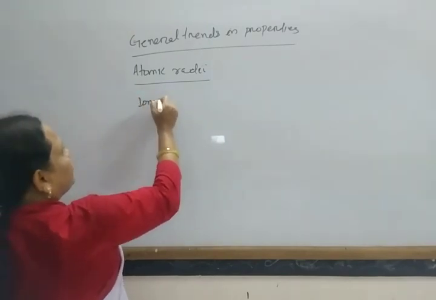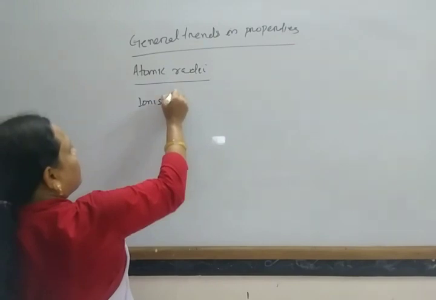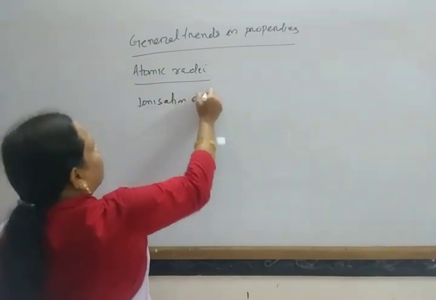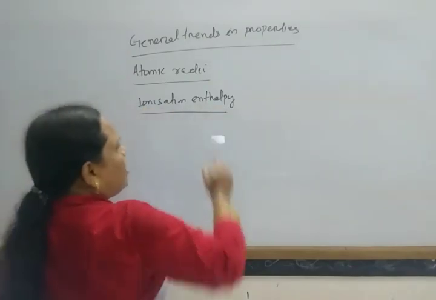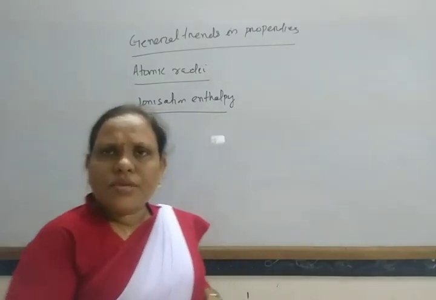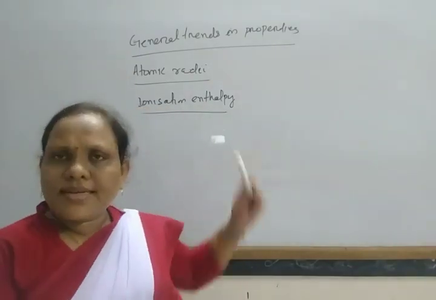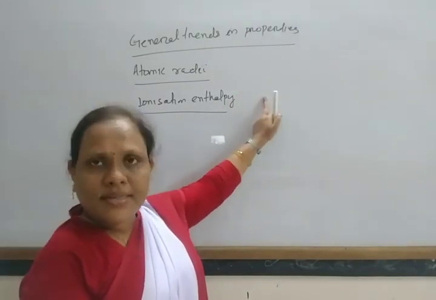Okay. Next come to another property, that is ionization enthalpy. The amount of energy required to remove an electron from an isolated gaseous atom is known as ionization enthalpy.